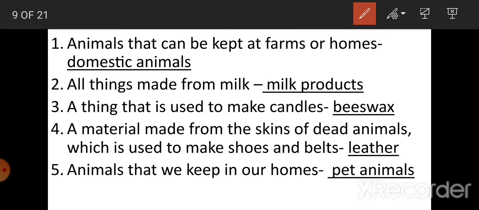A thing that is used to make candles. Beeswax. A-T-H-I-N-G, thing. T-H-A-T, that. I-S, is. U-S-E-D, used. T-O, to. M-A-K-E, make. C-A-N-D-L-E-S, candles. What is the answer of that? B-E-E-S-W-A-X, beeswax.